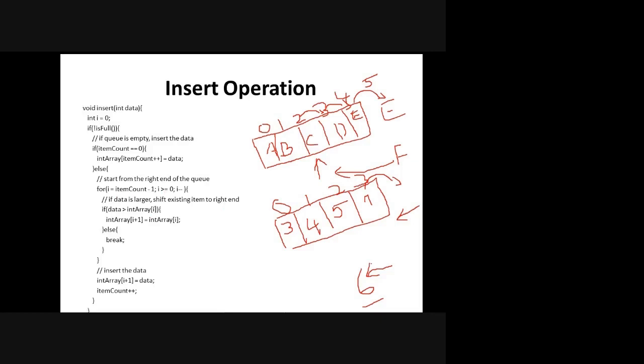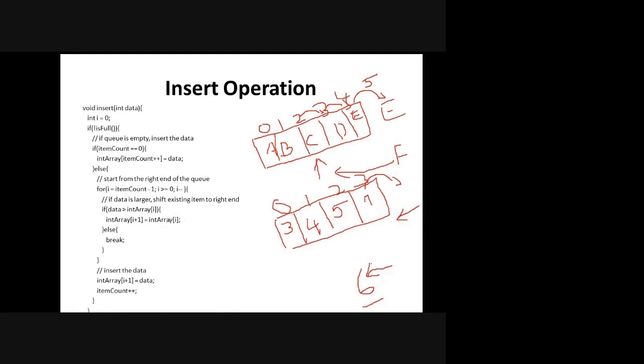If my data is larger, shift the existing element to the right. I am assuming that my 6 has the highest priority, so whichever entry data is larger, I will shift it to the next position. That is what is given here: data greater than the particular element, then shift it.